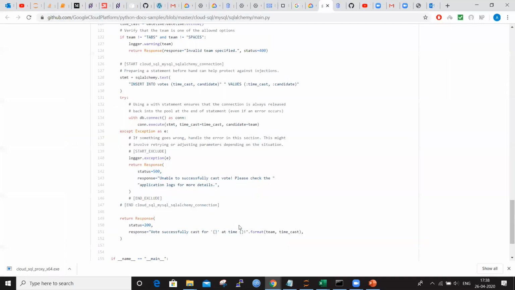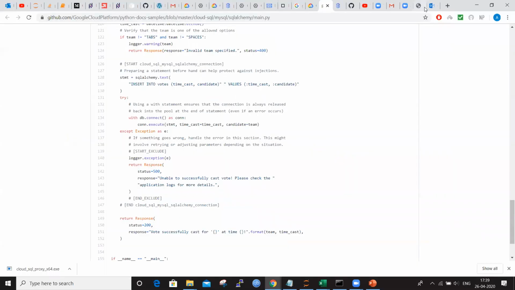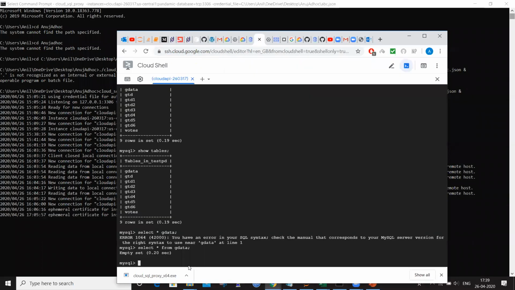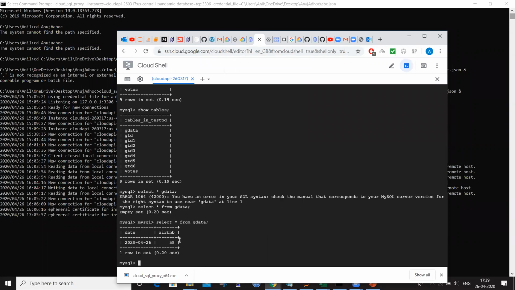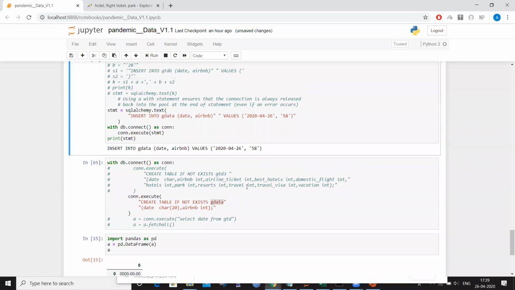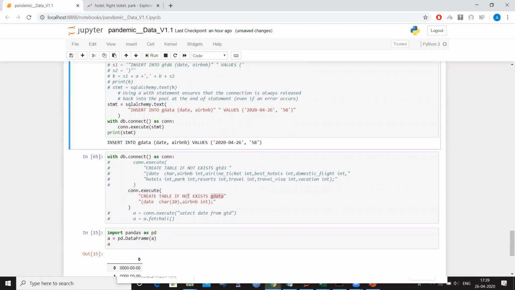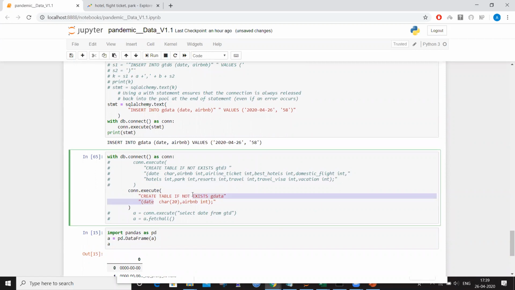If you can see here, by going here, if you go select star from G data, this is how it has been updated. So basically, by using these things, we can always update the table, delete or merge, join, whatever we can do. Because our data is not very heavily used, we can follow this approach. If data is heavily used, then we have some other approaches as well.